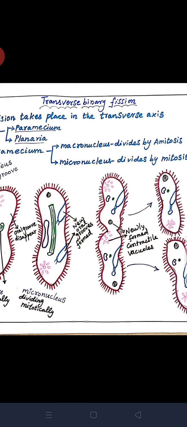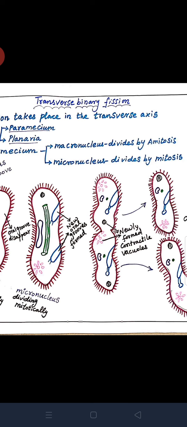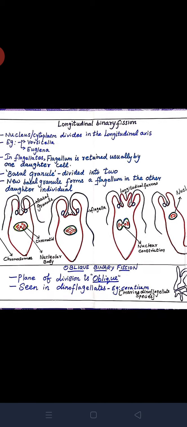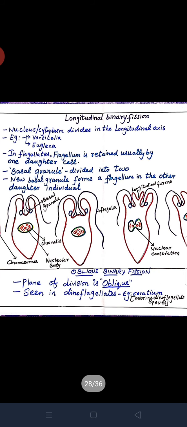Macronucleus is divided by amitosis, micronucleus is divided by mitosis. Yes. Let's see the next type, longitudinal binary fission.